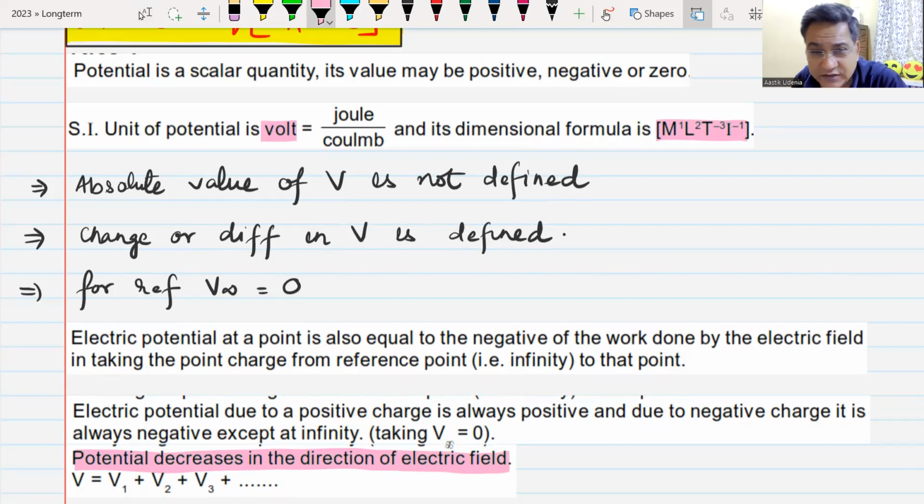If you have more than one charge and you want to find the potential at any point, you simply add all the potentials. Potential is a scalar quantity. You can add them just like numbers, so finding the potential is very easy compared to finding the electric field, because electric field is a vector quantity and you have to look for direction. Potential is a scalar, so you don't have to look for direction. You can find it simply by adding plus and minus. Yes or no? Yes, sir. I'll give you 2 minutes to note it down.